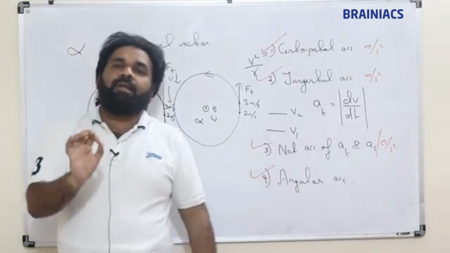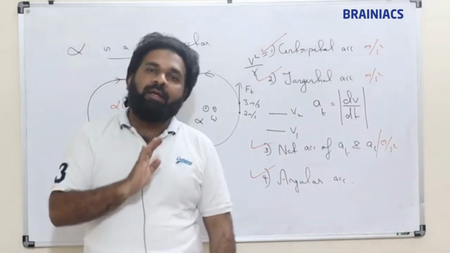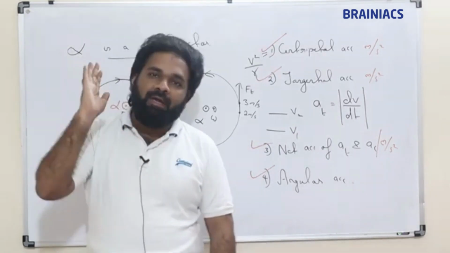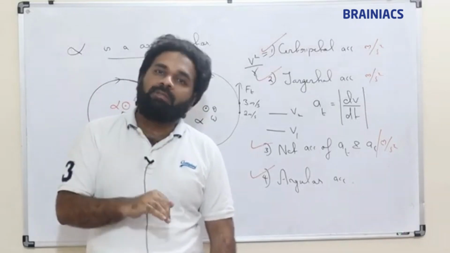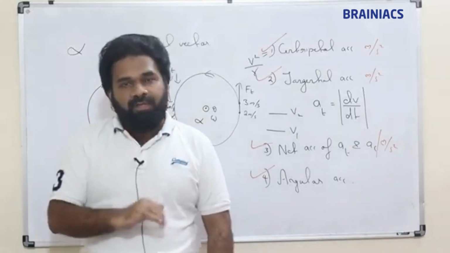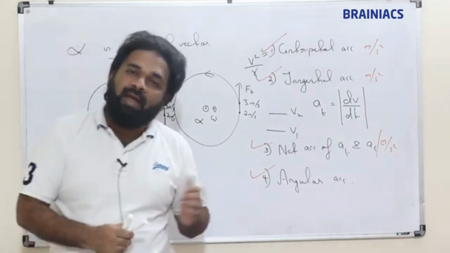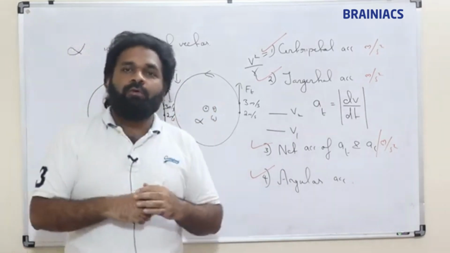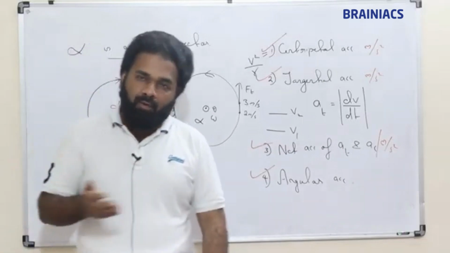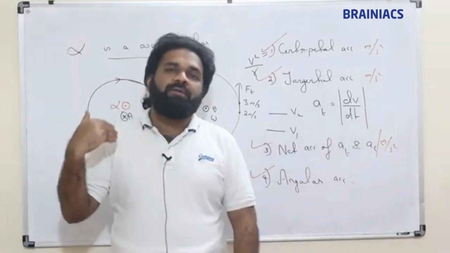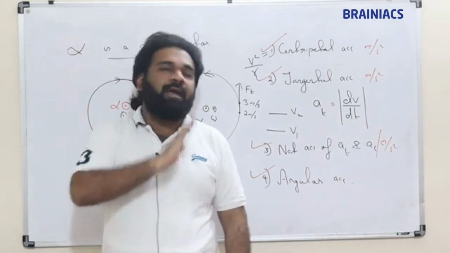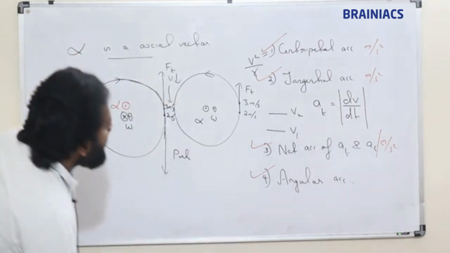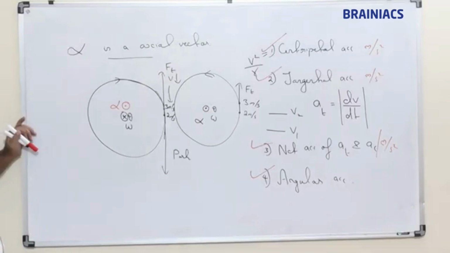That is, if the tangential force follows the direction of the velocity vector, then alpha will have the same direction as theta and omega. If tangential force is opposing the motion, in the opposite direction of the velocity vector, then alpha will have the direction opposite to theta and omega. Is it clear? So just find the direction of theta and omega, then based on whether the force is aiding the motion or opposing the motion, choose the direction of alpha. That will give us enough details. Clear? Note it down.